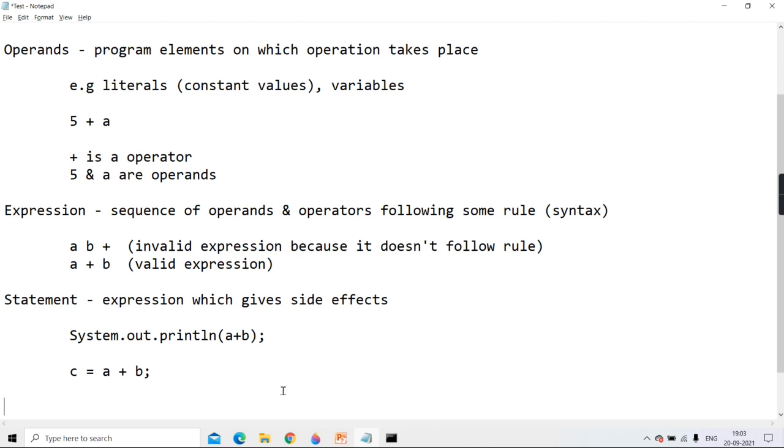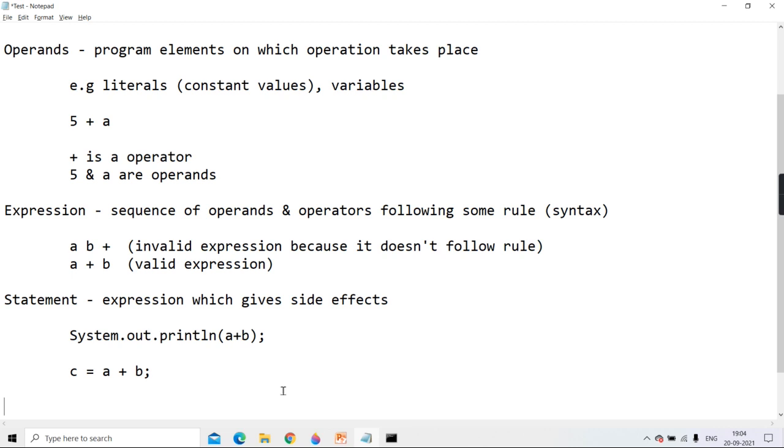Now all these operators are classified. All the operators are classified on the basis of how many operands they are going to operate on.